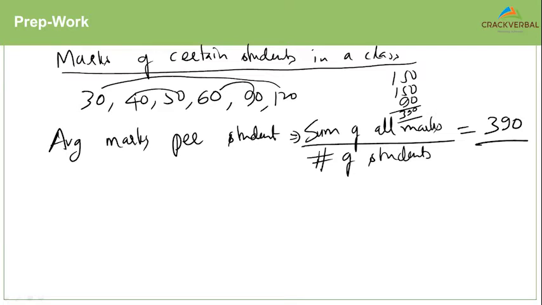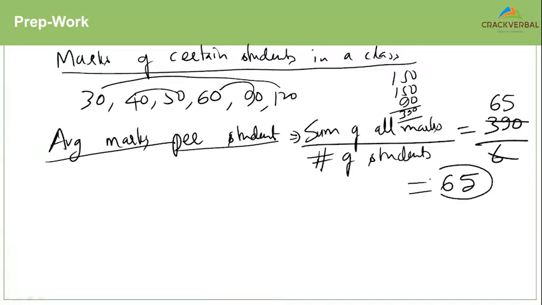So that is 390. So sum of all the marks is 390. There are 6 values. So there are 6 students. So 390 by 6, 6 6 are 36, 3 remainder 30, 6 5 are 30. So you can say 65 is the average marks per student. Now please tell me, what kind of average does the 65 represent? Are there different types of averages that we know? If yes, what kind of average is the 65?